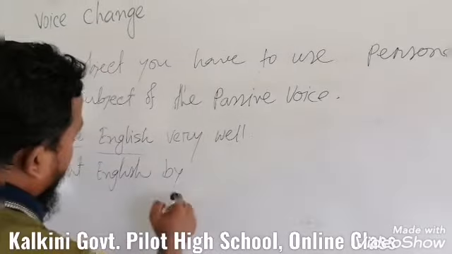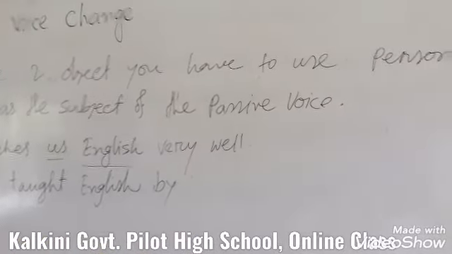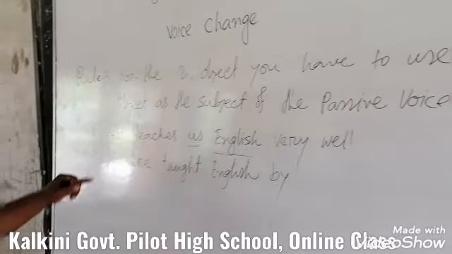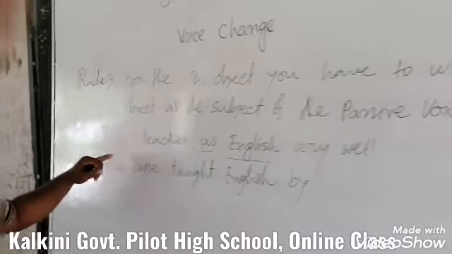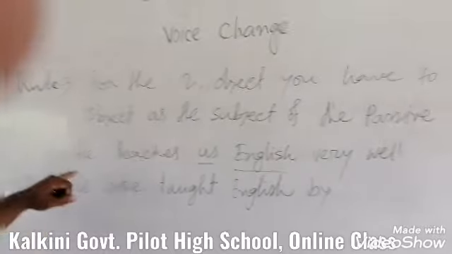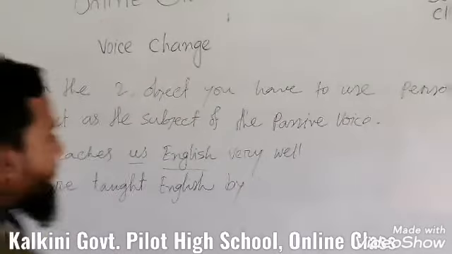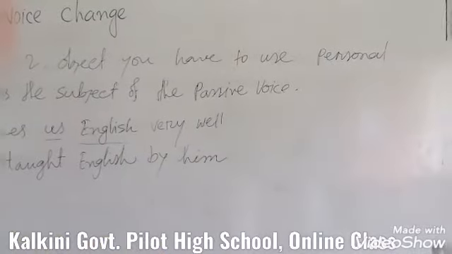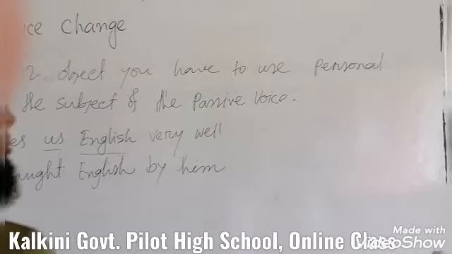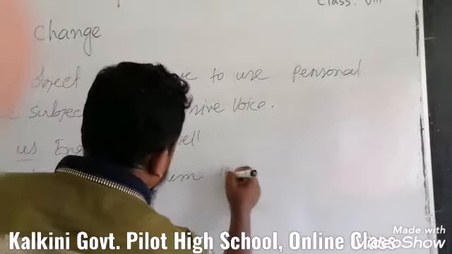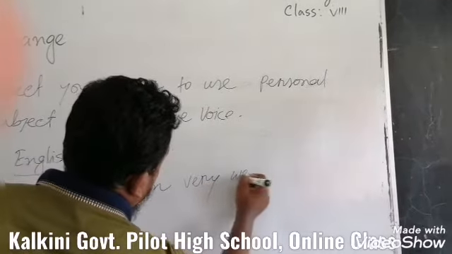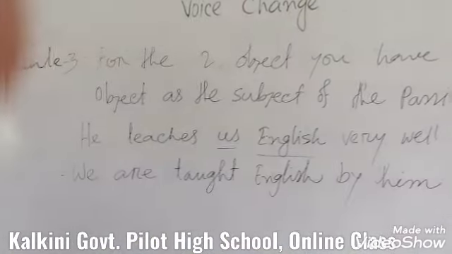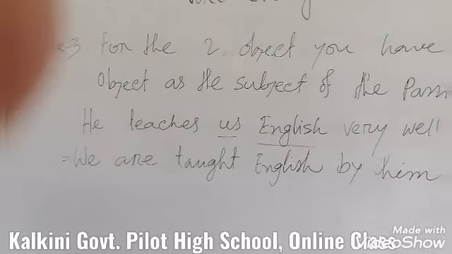Then you have to use the preposition by, and after that we have to use the object form of the subject, like he, in this case him, and after that we have to mention the extension of the sentence, very well. Like this, you can change the voice. Okay, my dear students,